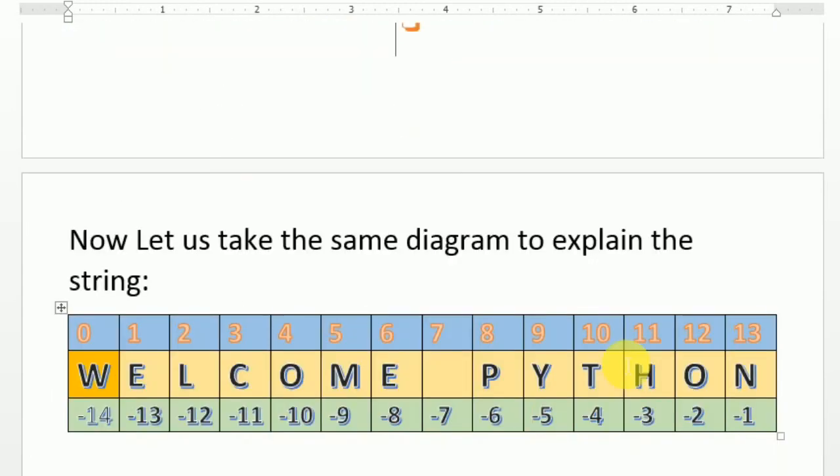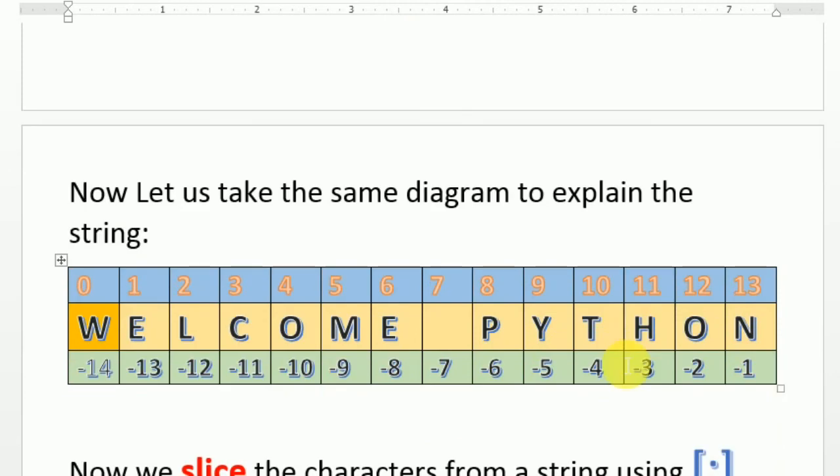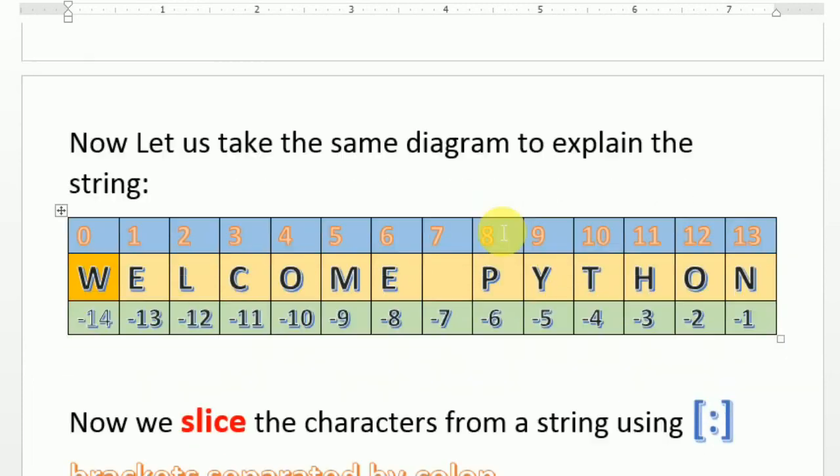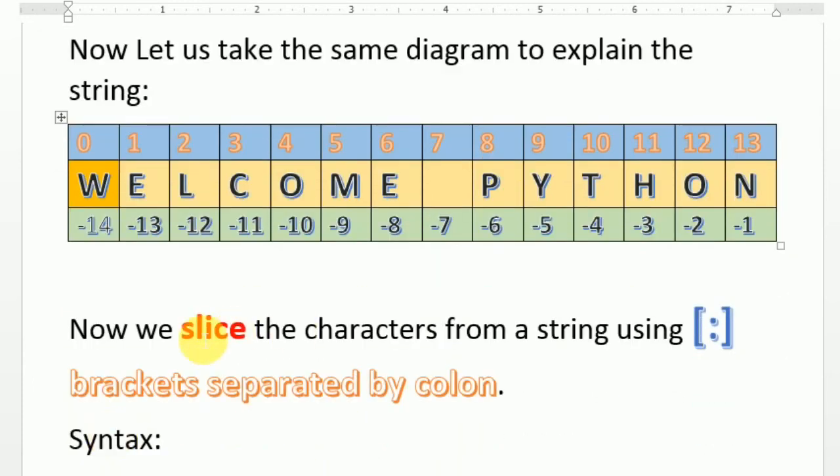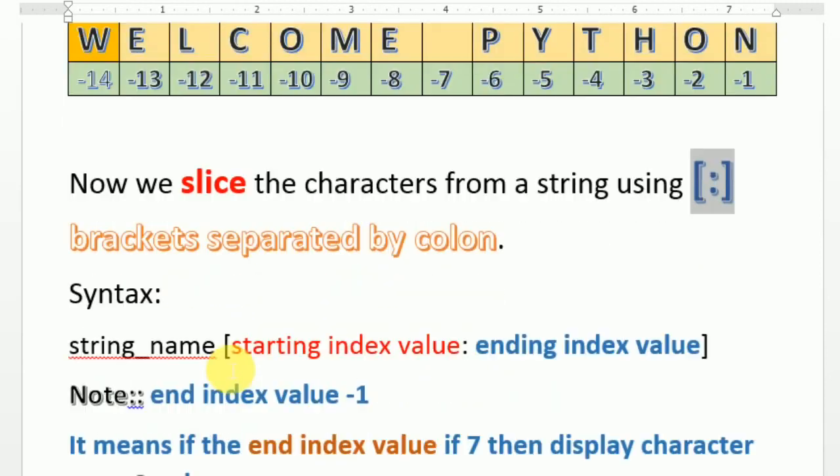I'm taking the same example, same diagram, so that you're going to understand it also. Now what I'm going to do is use the slice method of Python. For that you have to use square brackets and the colon. It is separated by a colon. First we need to understand what this is through a syntax, then we will take an example.